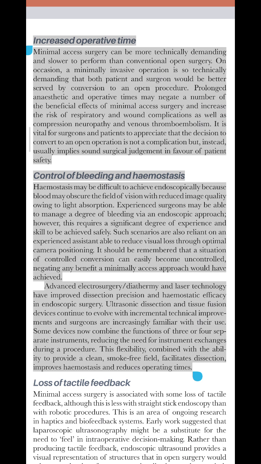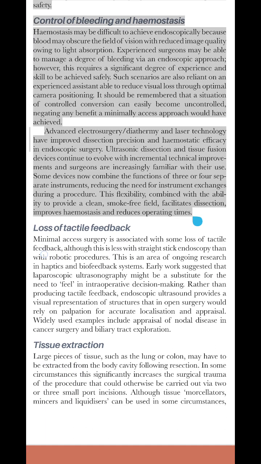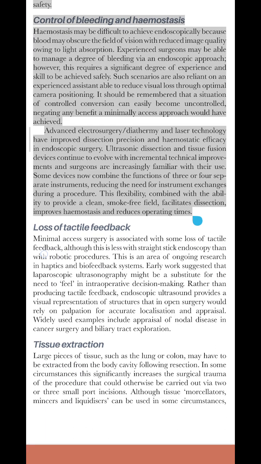Ultrasonic dissection and tissue fusion devices continue to evolve with incremental technical improvements and surgeons are increasingly familiar with their use. Some devices now combine the functions of 3 or 4 separate instruments, reducing the need for instrument exchanges during a procedure. This flexibility, combined with the ability to provide a clean, smoke-free field, facilitates dissection, improves hemostasis and reduces operating times.